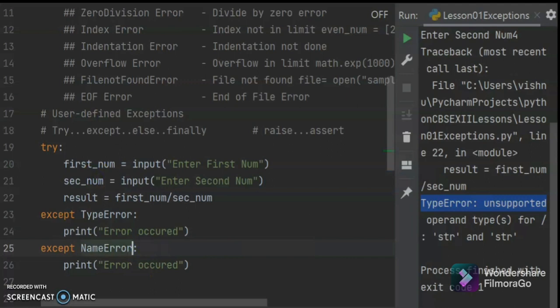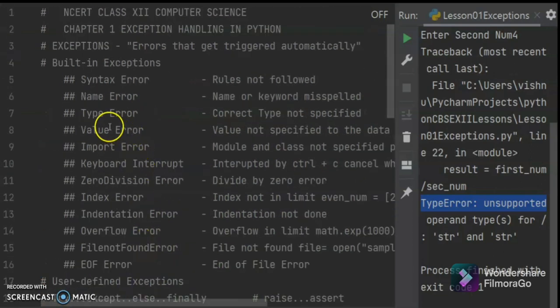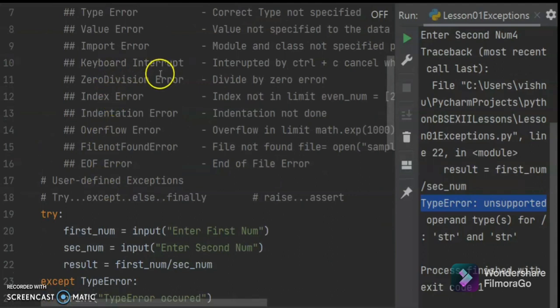So you can say type error occurred, name error occurred. For example, you can try out anything here: value error, import error, keyboard interrupt. I will be explaining everything. So let us try this one.